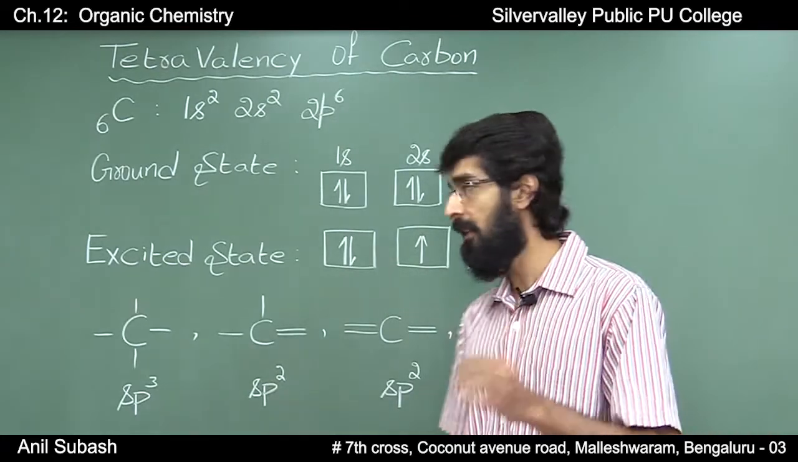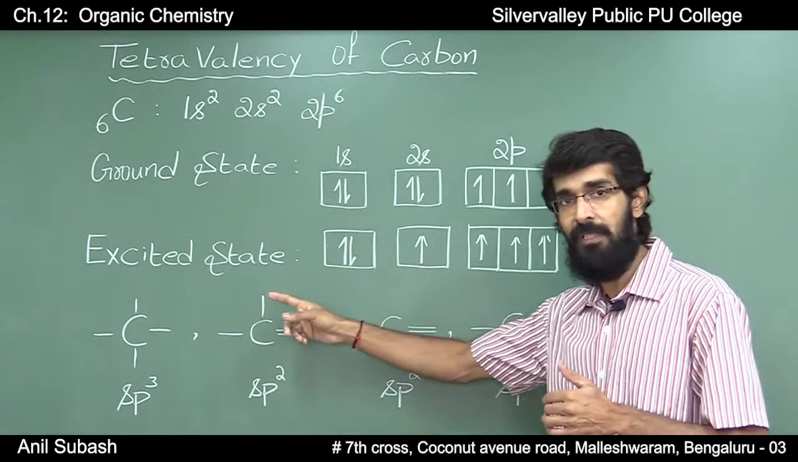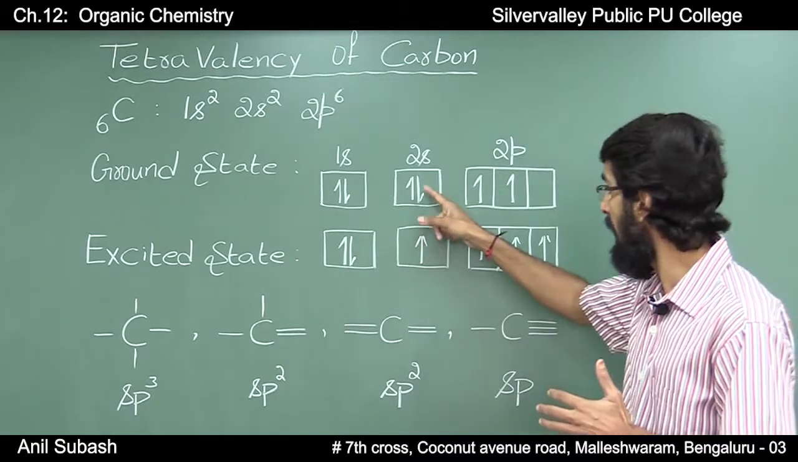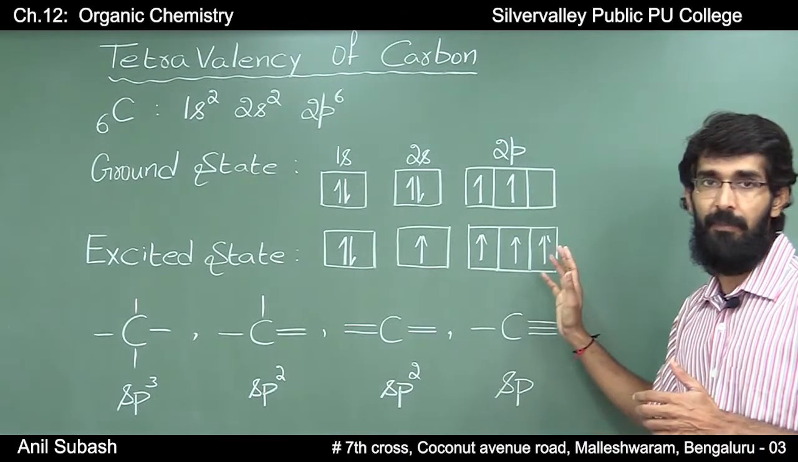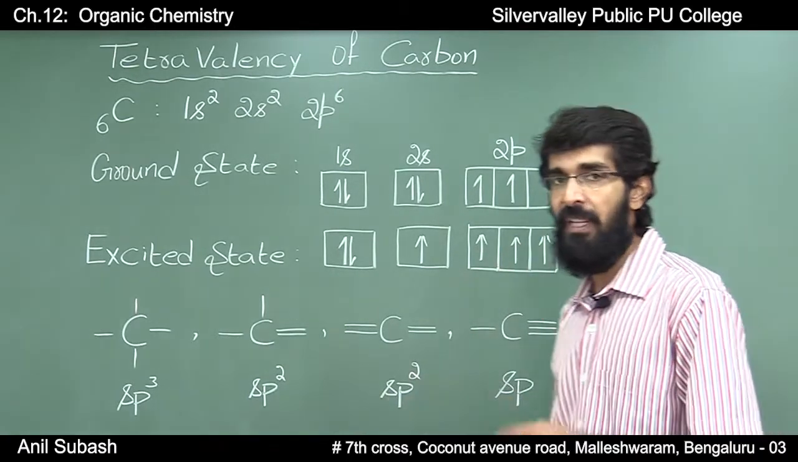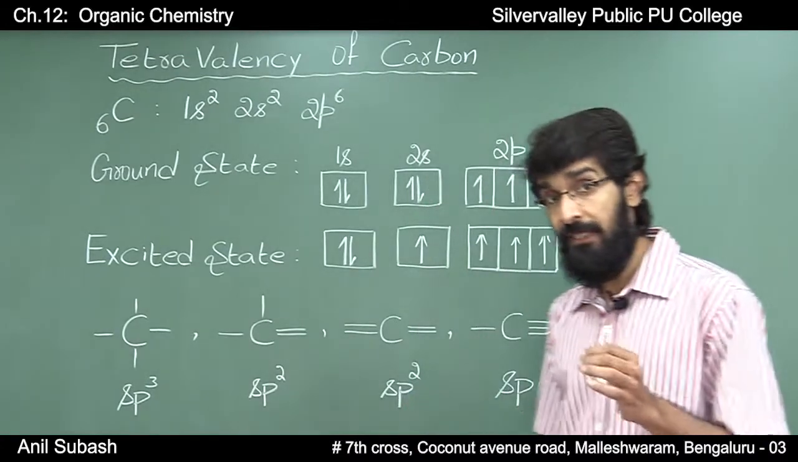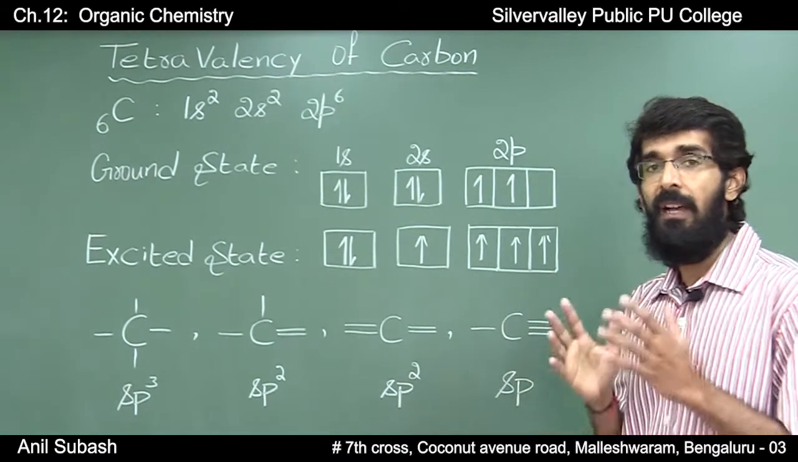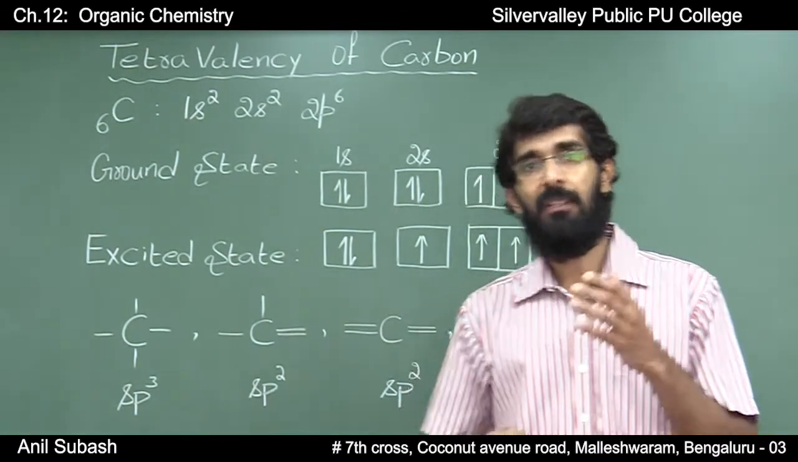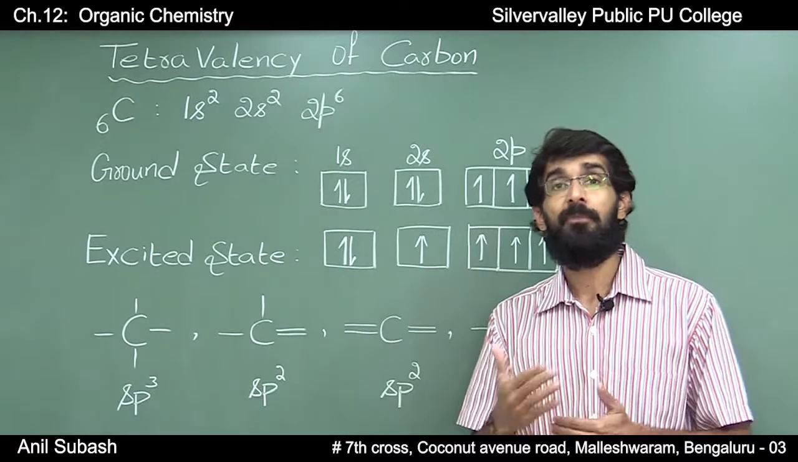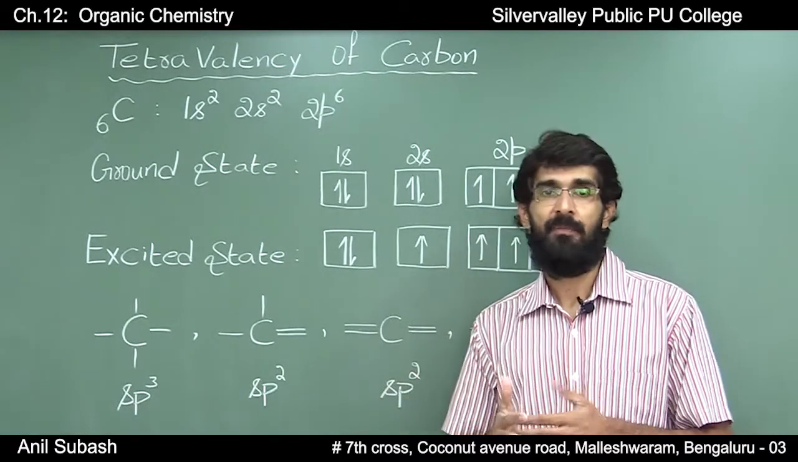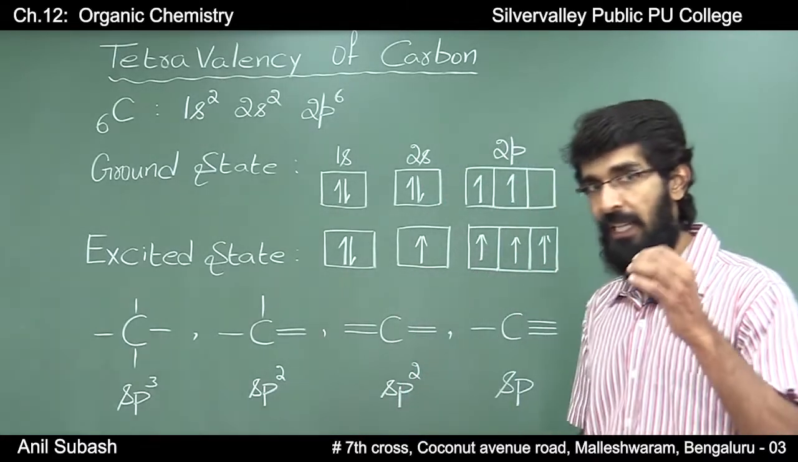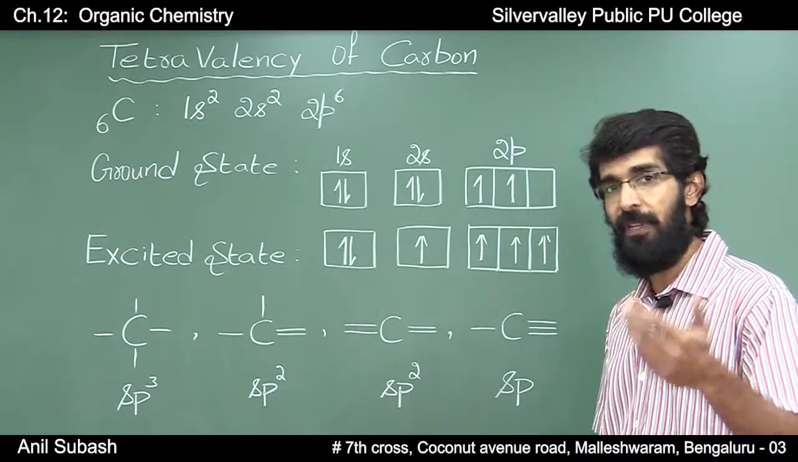Now, if you observe here, in the excited state of carbon, the 2s orbital is half filled and an electron has jumped to the 2p orbital, and therefore it is said to be in excited state. In the excited state, there are 4 unpaired electrons, and therefore carbon will always form 4 covalent bonds, or carbon is tetravalent, and carbon can form 4 bonds in different ways.